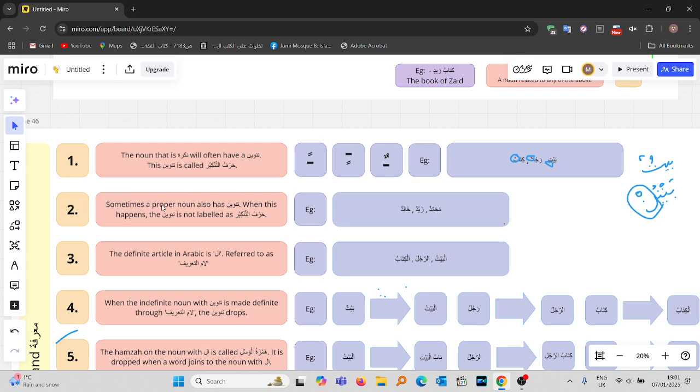The second rule is sometimes a proper noun also has tanween. Okay, so this second rule is actually connected to the first rule, right? Because we're still talking about tanween. So sometimes a proper noun also has tanween. When this happens, the tanween is not labeled as harf tankir. So he's trying to say, just because a noun has tanween, it doesn't intrinsically mean that the tanween is harf tankir, which enters upon a nakira, because a tanween can enter upon a proper noun, and a proper noun by nature intrinsically is ma'rifah. We've touched upon this, right?